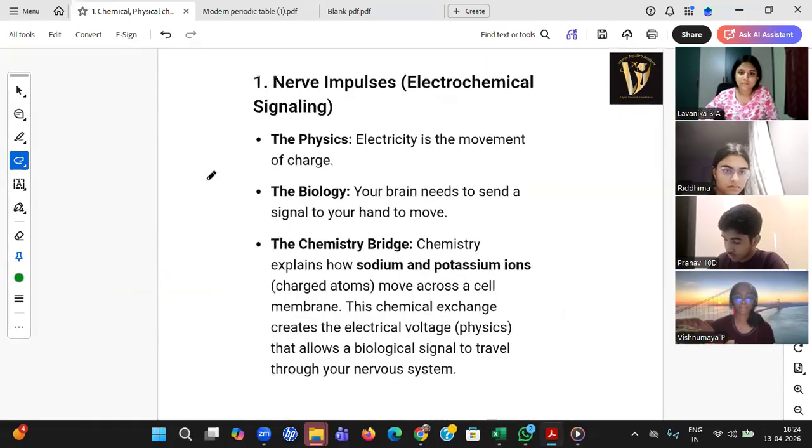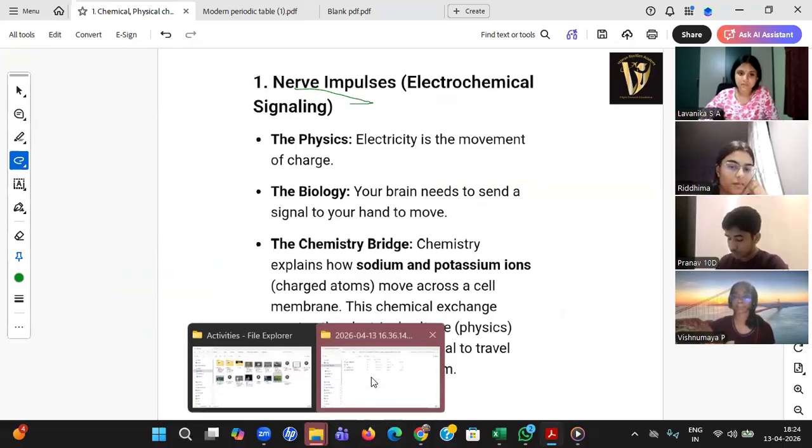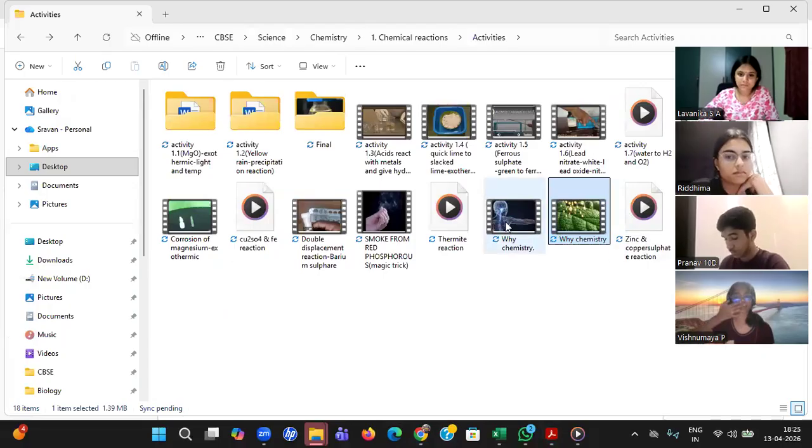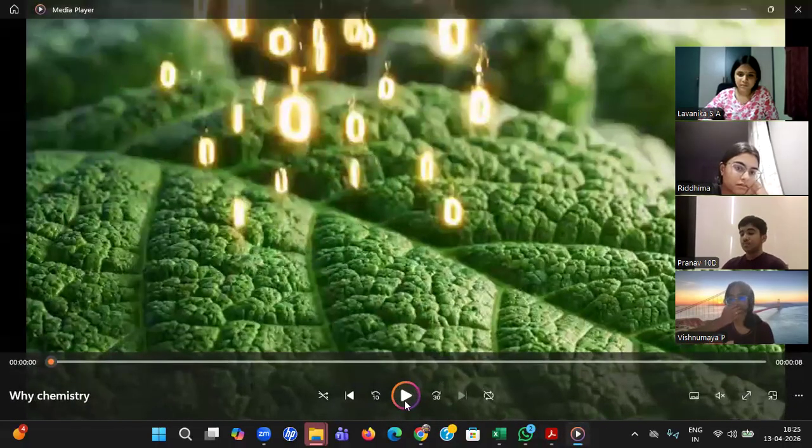Okay. Now, sir, can you give any other example? Yes, student. We can give one more example: nerve impulses. Assume you're just catching something like a rose plant. The thorns will be there. What will happen, student? Soon, if the thorn hits your skin, you'll take a reflex action. That is what you do, right? Reflex action. Who is helping us to take reflex action? Your chemistry.